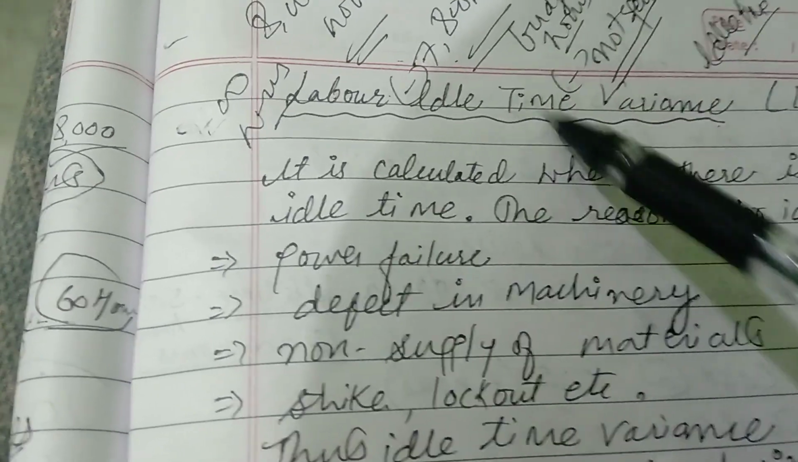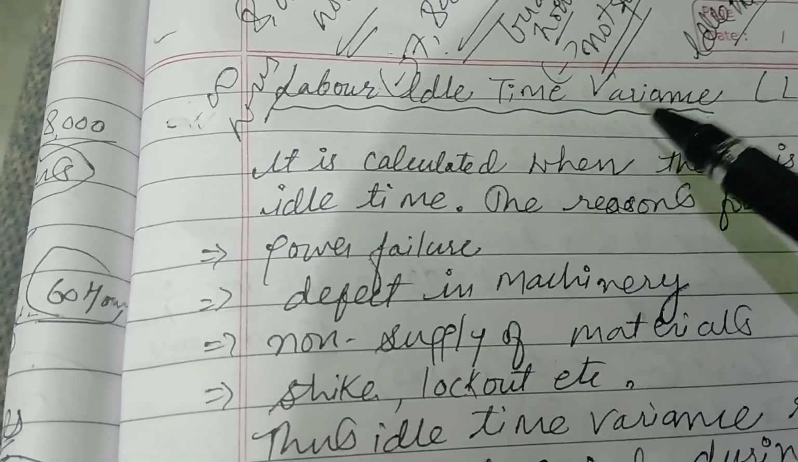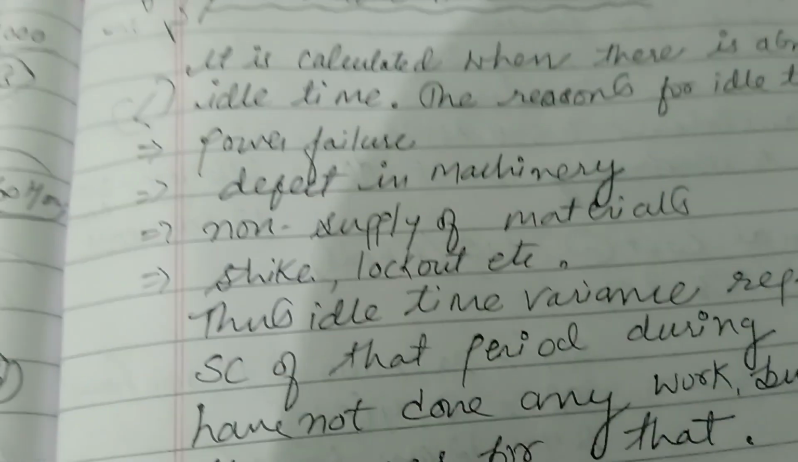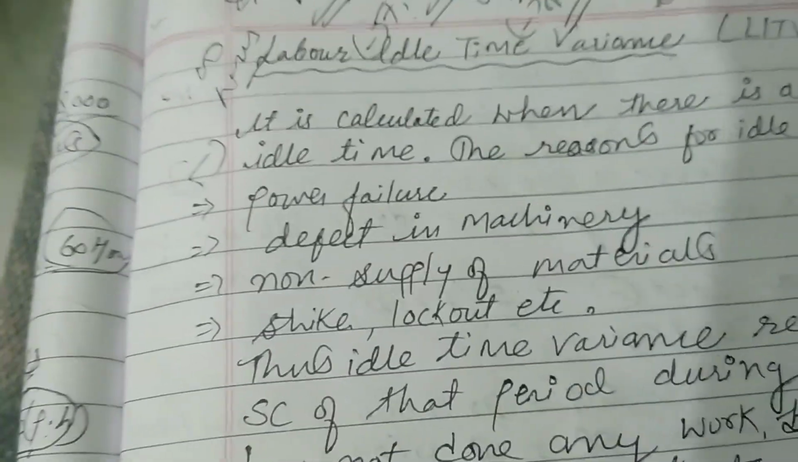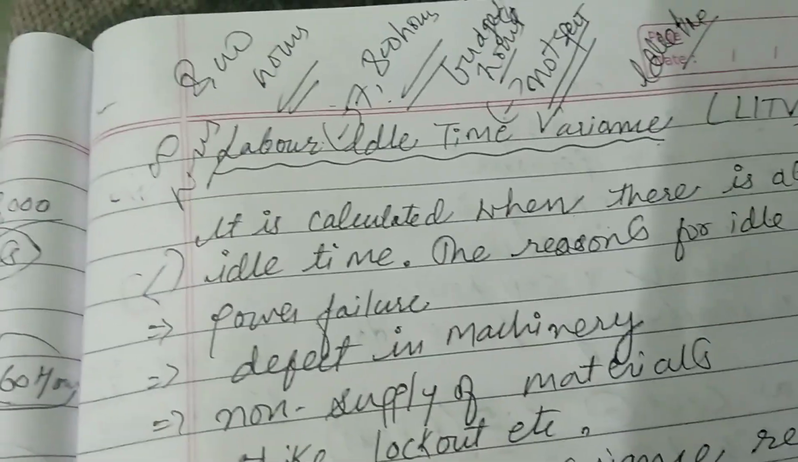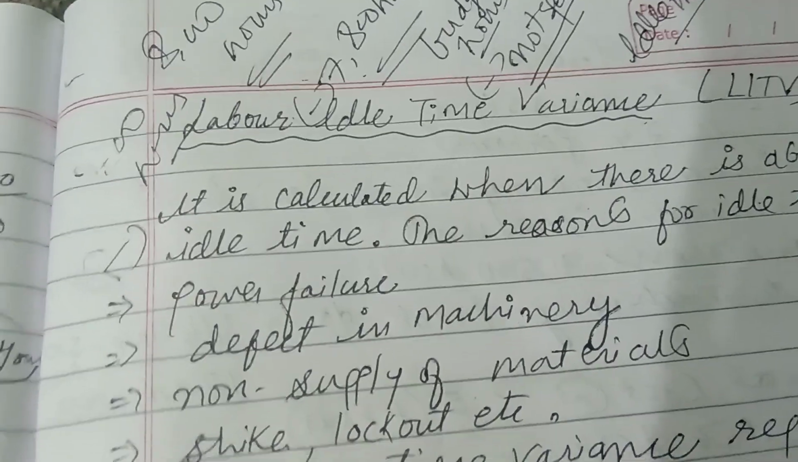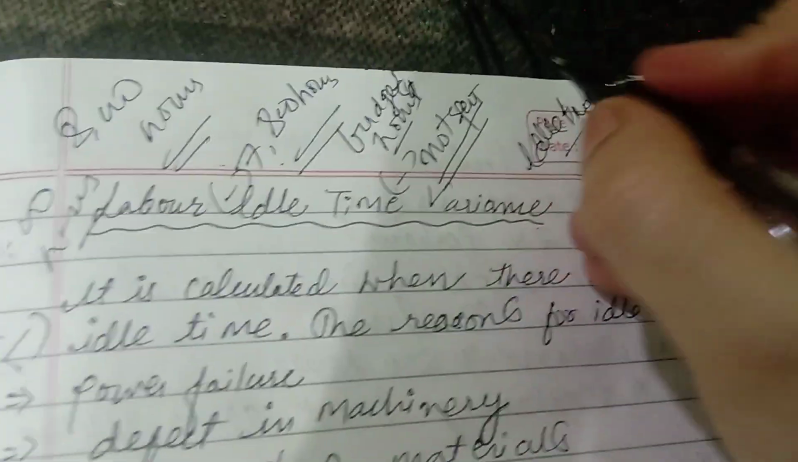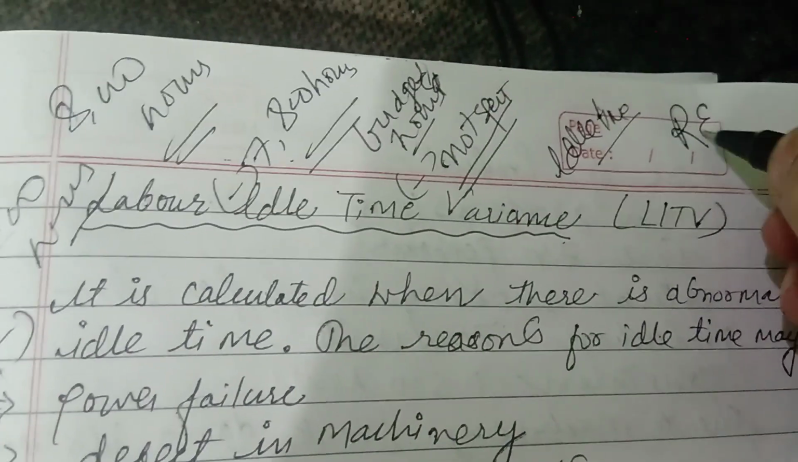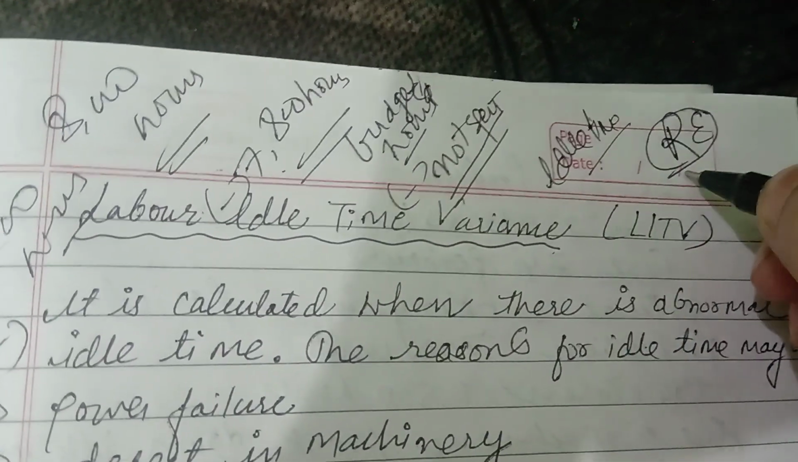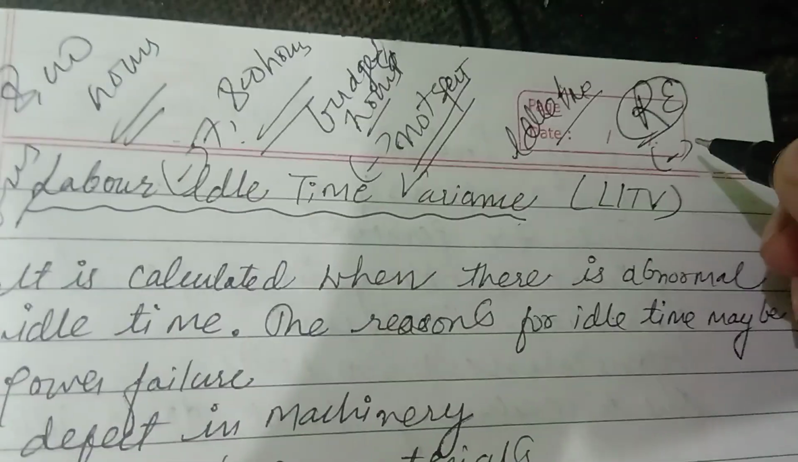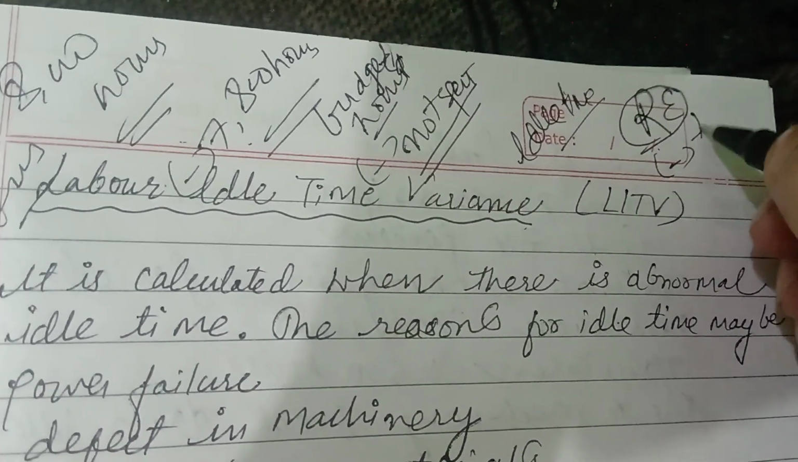Well, students, while calculating the labor efficiency variance, abnormal idle time is always deducted. We always minus this free time. The idle time is deducted from the actual time, whatever actual time they have taken, to ascertain the real efficiency of the workers. The main purpose is to get the real efficiency of the worker by doing the deduction of the idle time.